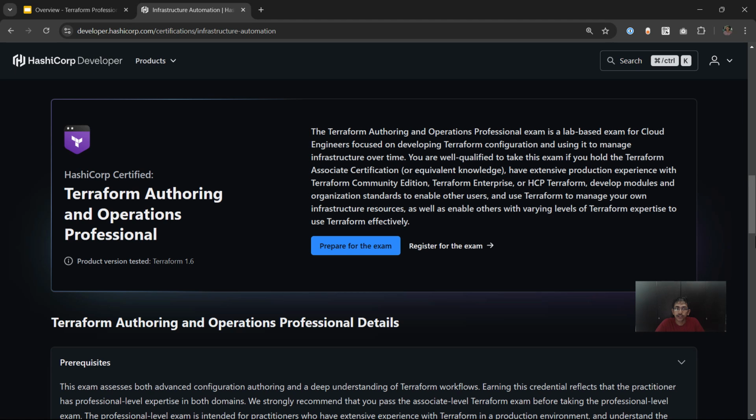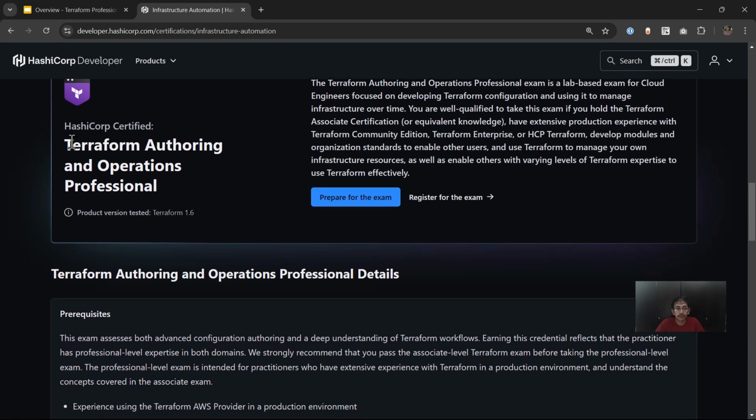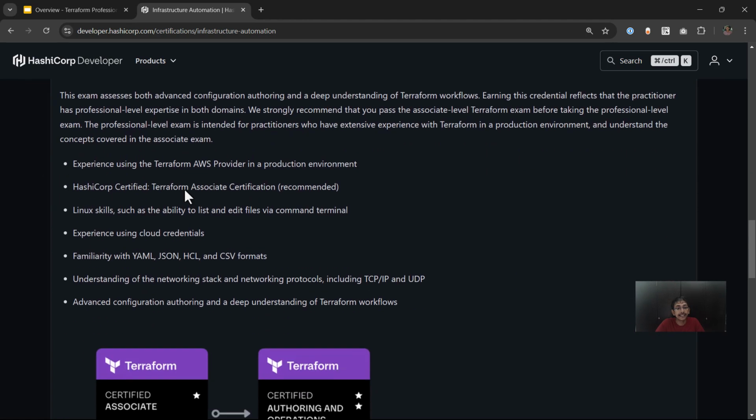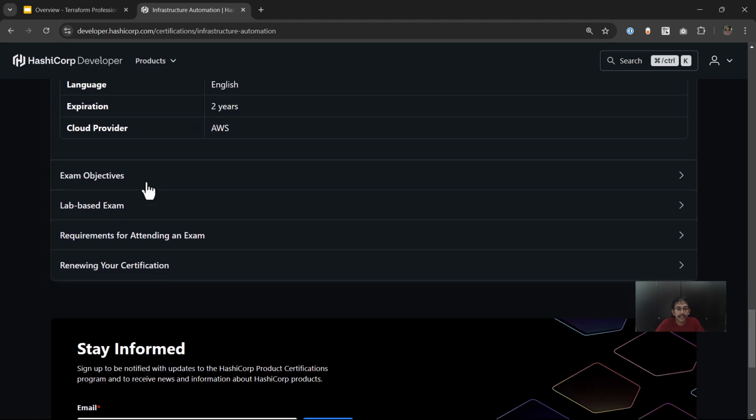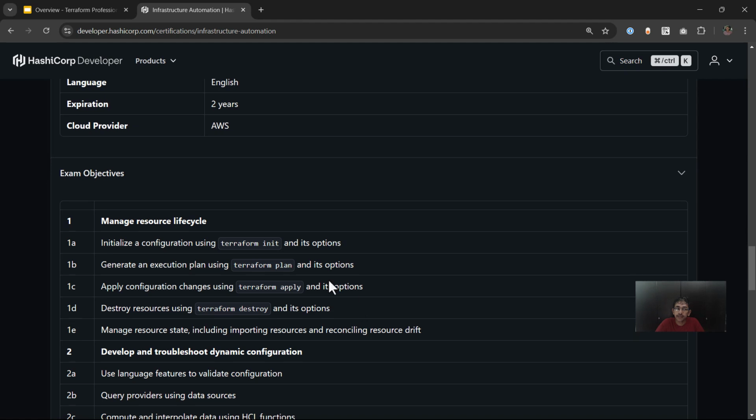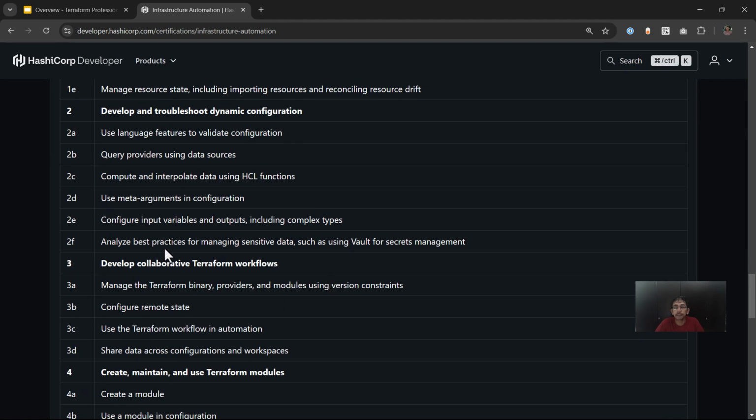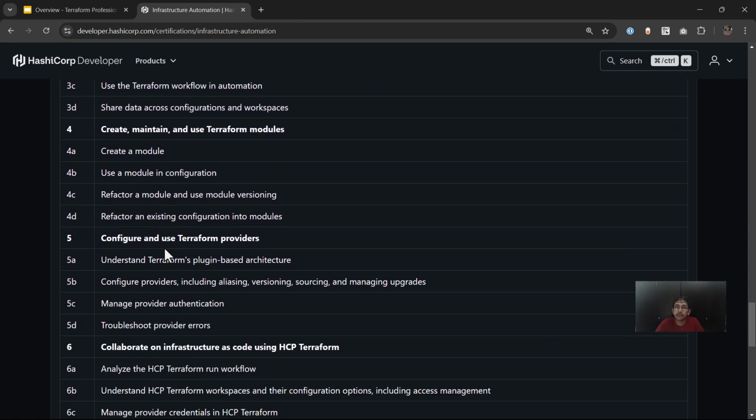Now, one more question that generally comes up is, okay, after a year, HashiCorp releases support for, say, Azure. Will the certification exam be completely different for the Azure cloud provider? And the answer is no. The basic exam blueprint is going to remain the same. It's just that the practical lab-based exams will be based on Azure.